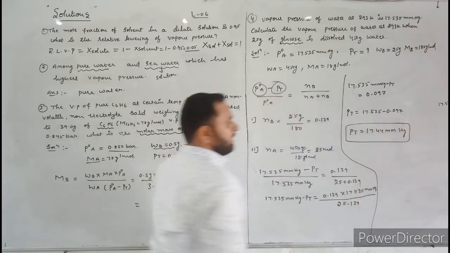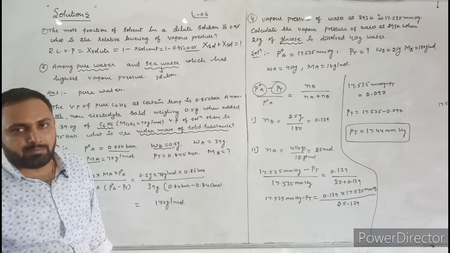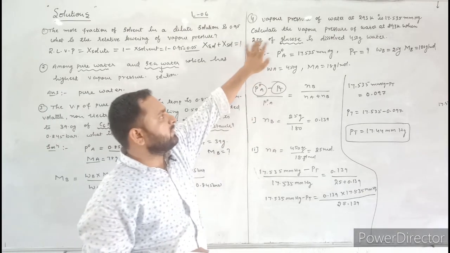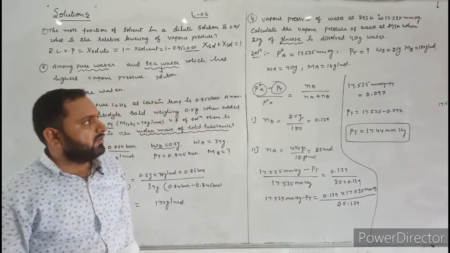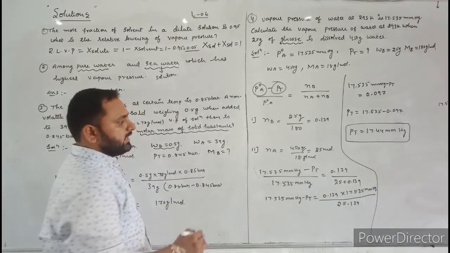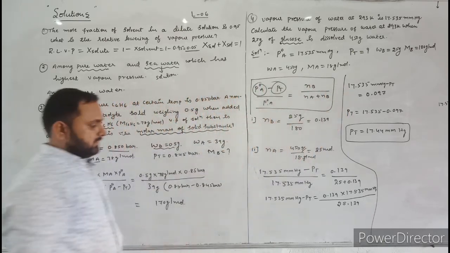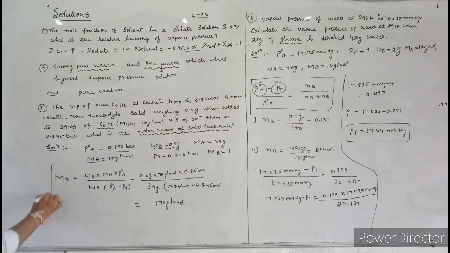This is the vapor pressure of water at 293 Kelvin temperature when 25 gram of glucose is dissolved in 450 gram of water. Very simple. Just here you need to remember the formulas. This is one formula and this is the second formula. Just practice these formulas.